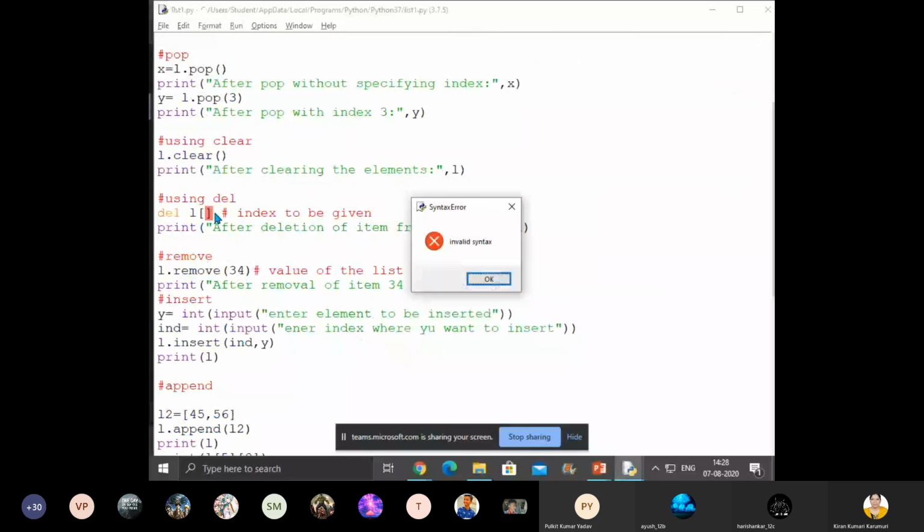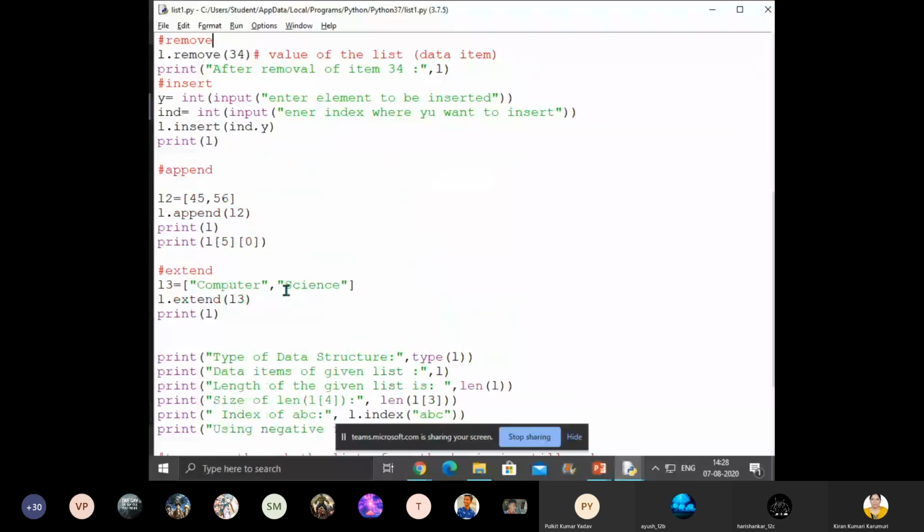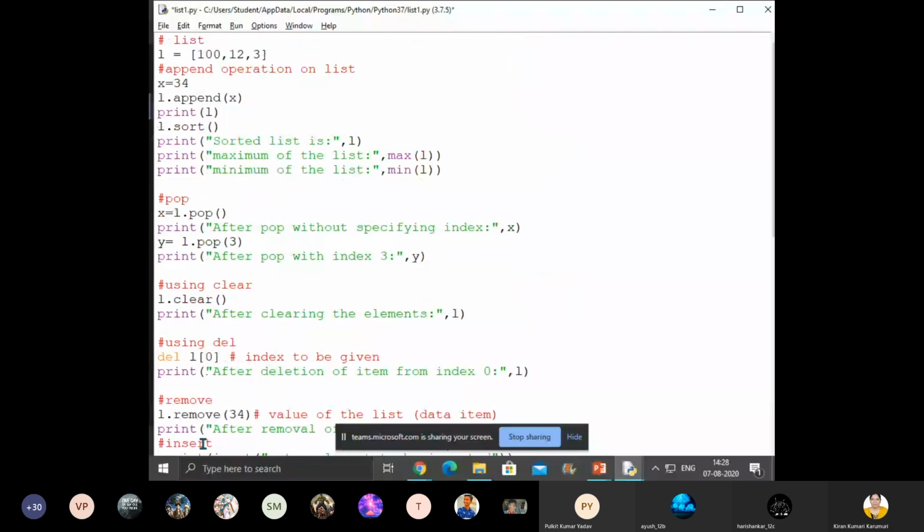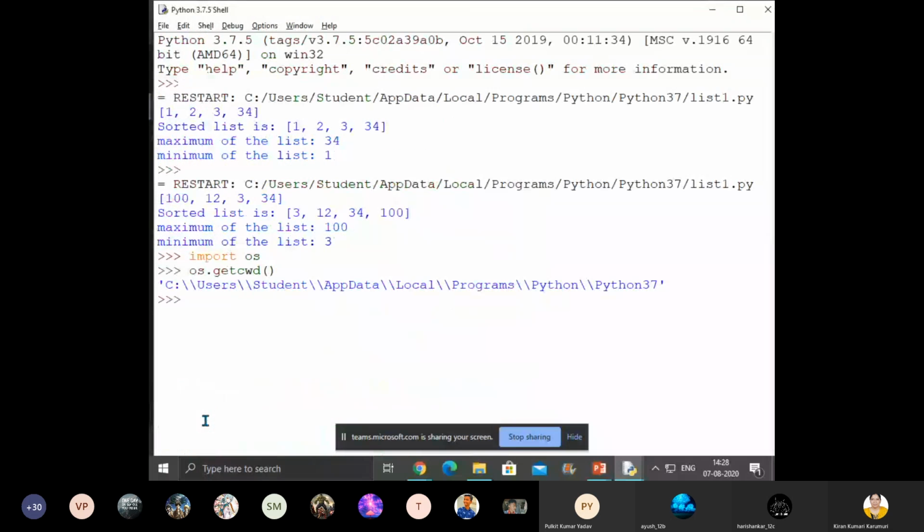What is the syntax error? Compulsorily we have to give the index. Got it, children?